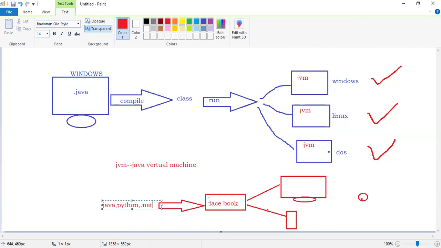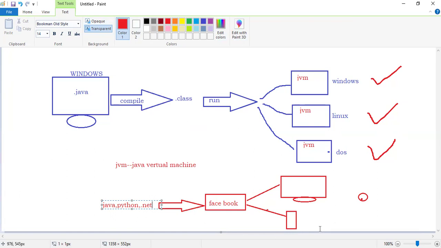Suppose some persons access this Facebook software worldwide, in America, in the UK, in India, in every country, many at a time. In America, suppose a person is using Linux operating system. In India, one person is using Windows.